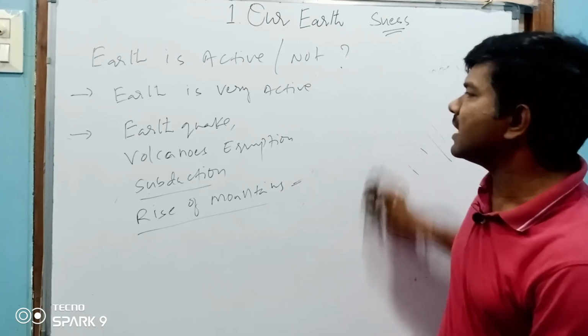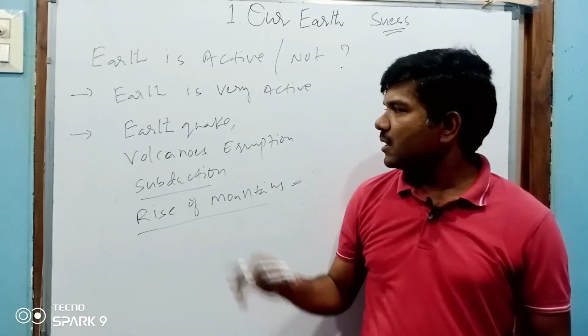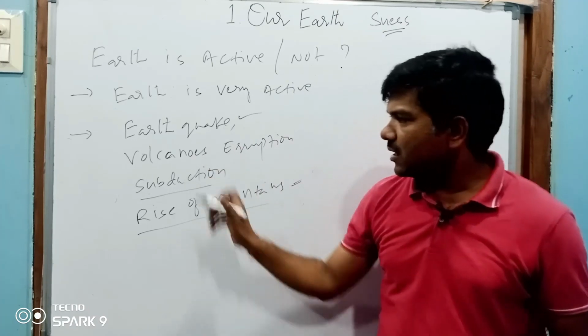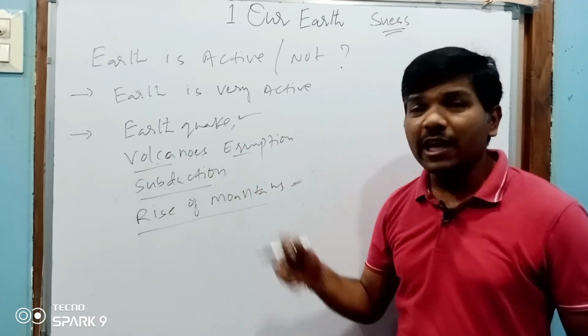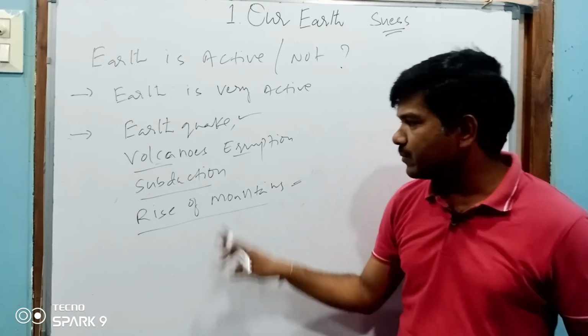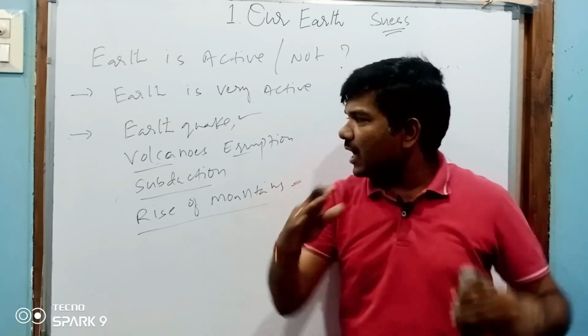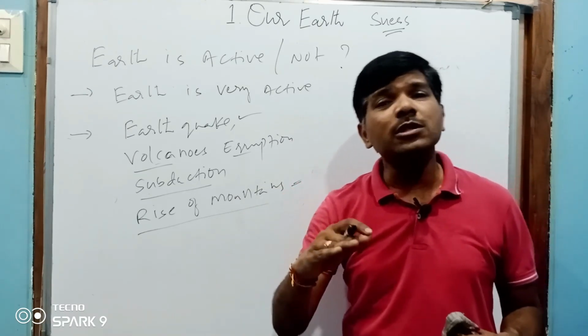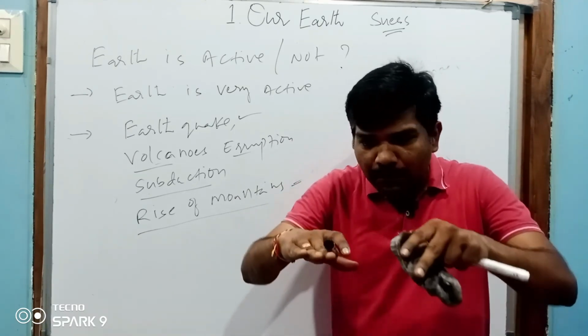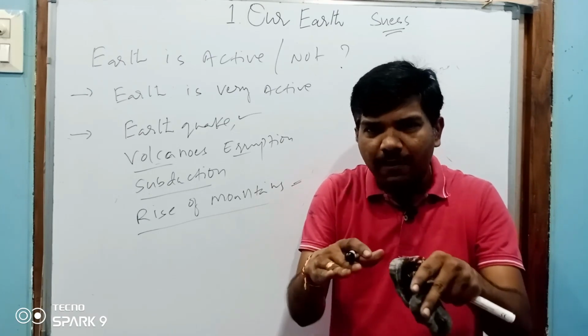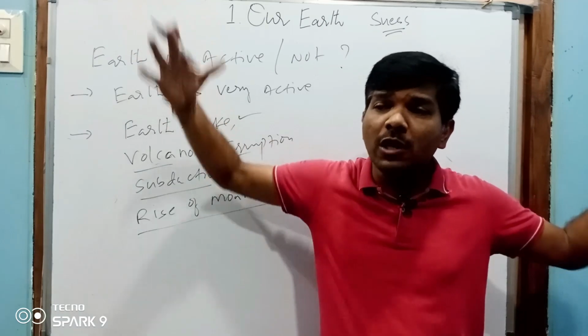See, the earth is still active. What are the examples? If the earth were dead, there would be no earthquakes. Volcanoes are erupting, so the earth is still active. Subduction means what? Due to the plates' movement. I said the crust is made up of plates, right? Sometimes the plates may change their direction, they move here and there. Sometimes very huge rocks will melt.